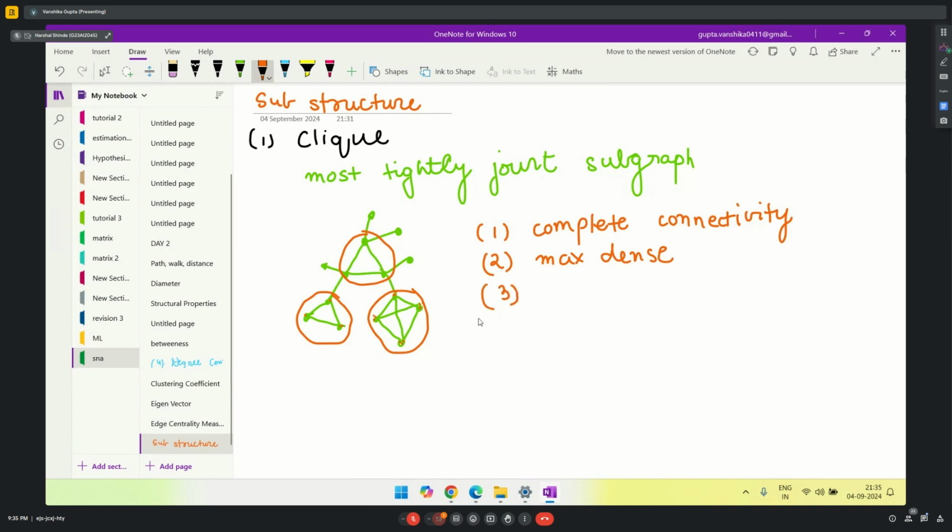And the third one, not a characteristic but a drawback of click, is that as the number of nodes increases, it is very difficult to make a complete graph.